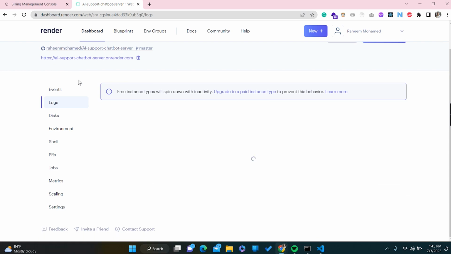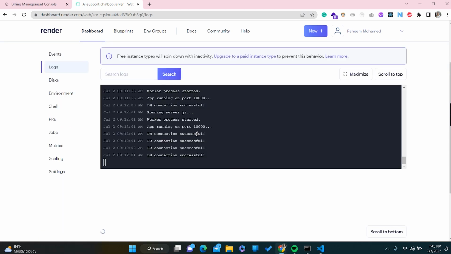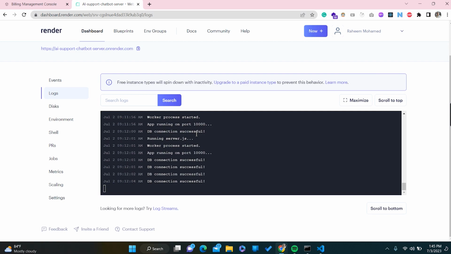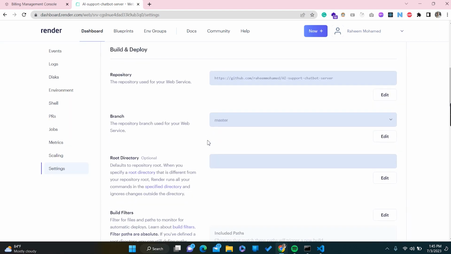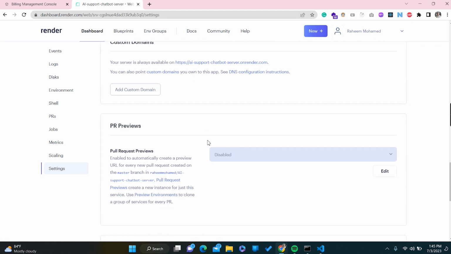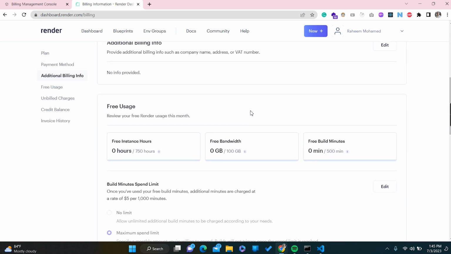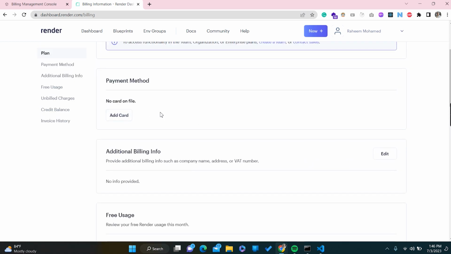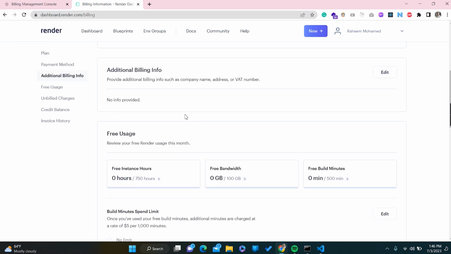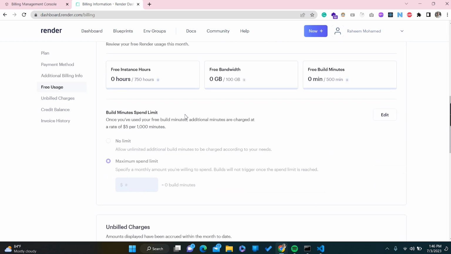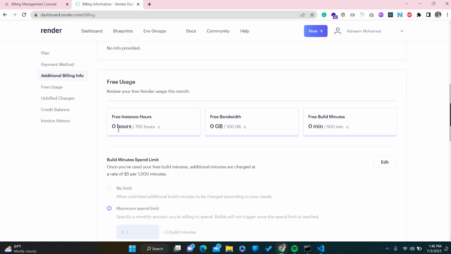So if you want to use renderer.com, you can pick this individual plan, because I feel like this is okay, as I don't need to pay anything until I reach a certain level. Here you can also check how much of the limit you have used already. You can see I have not added any credit card here, and here you can see free usage. Everything is zero for this month, I think. Previously it showed 25 hours out of 750 hours.